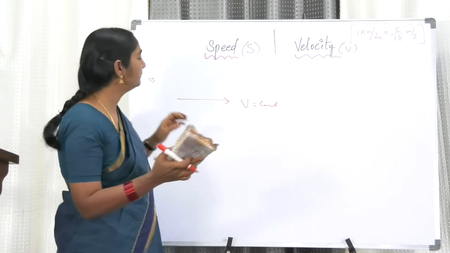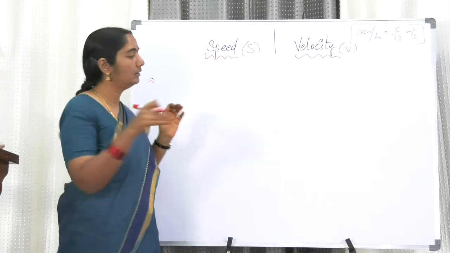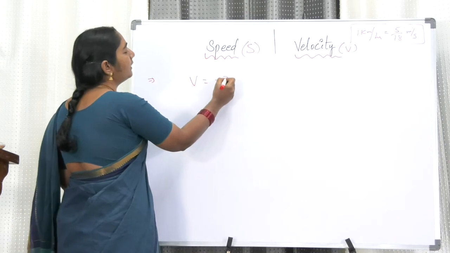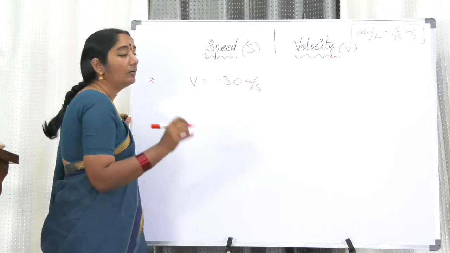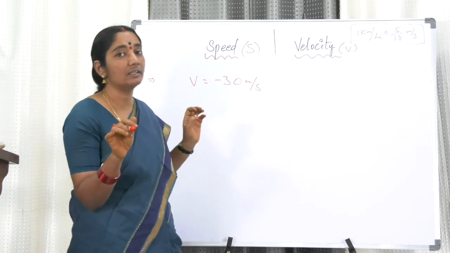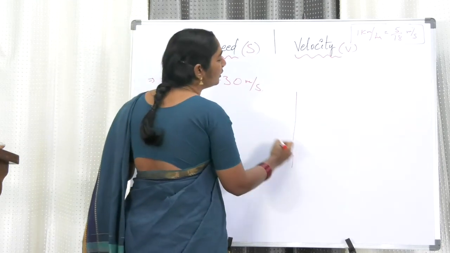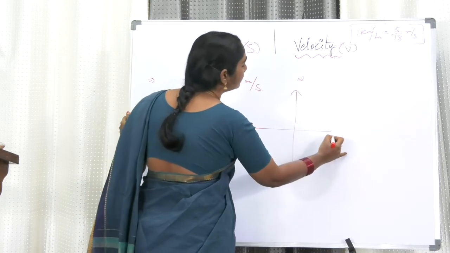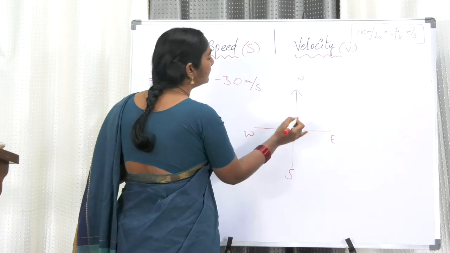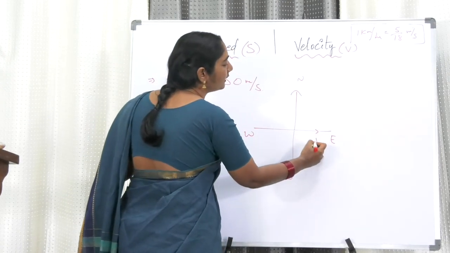Okay, next, madam. A quantity measured is minus 30 meter per second. Is it speed or velocity? This is definitely velocity because minus is given here. See, generally what we do is take north, south, east, west, and let us take this as the starting point. If you are going in this direction, we will take it as positive.